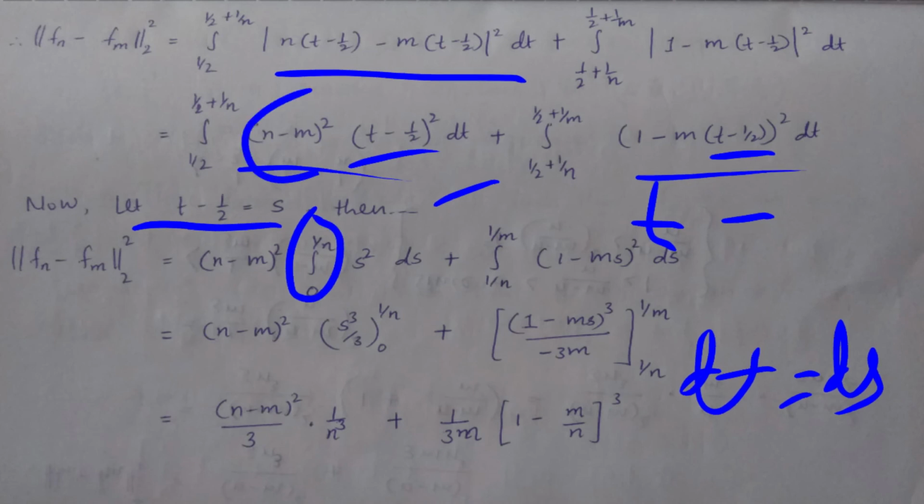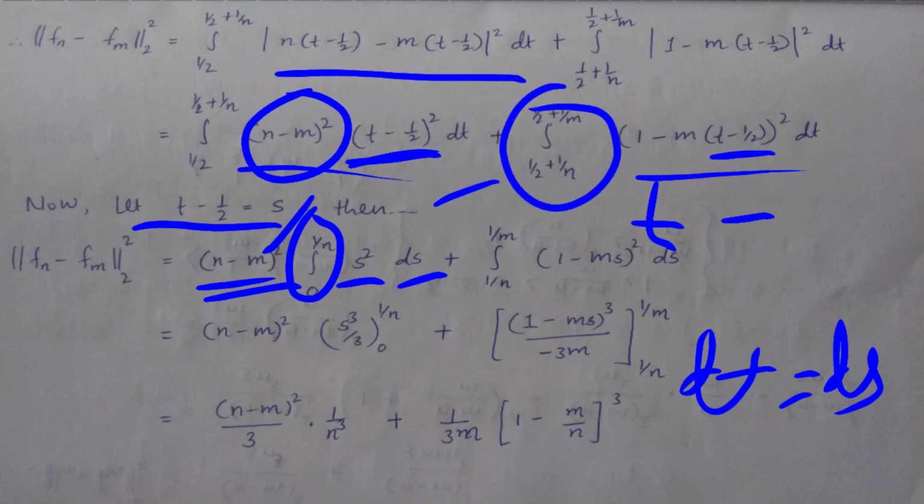This is constant, so I am taking it outside of the integral, and t minus 1 by 2 is equal to s, so s square into ds. Plus here also t tends to 1 by 2 plus 1 upon n, then 1 by 2 cancels and s tends to 1 upon n. Same for the other limit, which will give 1 upon m. And here put the value of t minus 1 by 2, that is s, so (1 minus m s) whole square into ds.